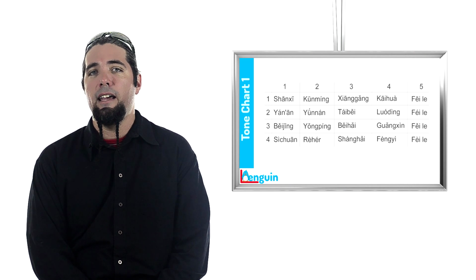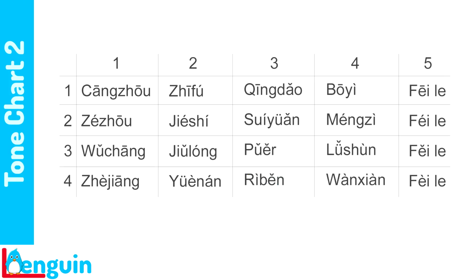Awesome! For more practice, here's a whole nother set. Listen to the speaker read down the columns this time. 沧州，泽州，武昌，浙江，知府，碣石，九龙，越南，青岛，绥远，普洱，日本，波义，蒙自，旅顺，万县，飞了，肥了，肥了，废了。 Well, that's the end of this lesson.